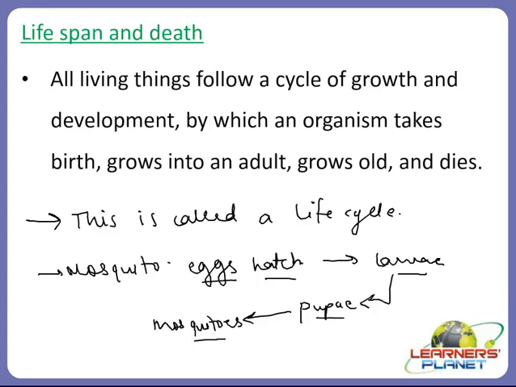Similarly, plants also have a life cycle. Some plants live for only one season, while others live for many years, even 100 years. This means that some plants complete their life cycle in one season, while others take years to complete it.